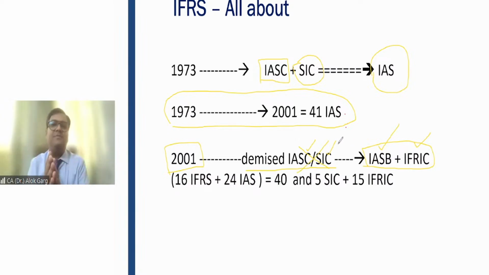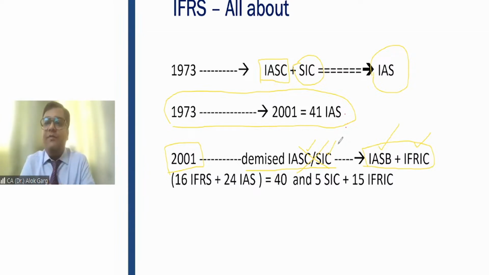Their constitution has been changed, and the new board was formed. The name of the new board was International Accounting Standard Board, which is live as of now. And the new interpretation committee's name was International Financial Reporting Interpretation Committee. And they said that now, this is what we will do.